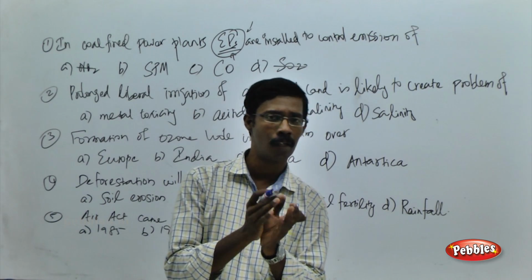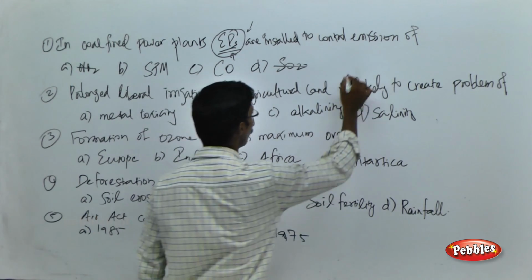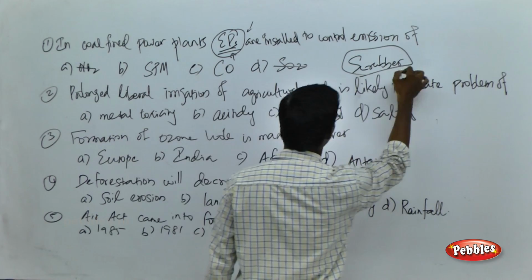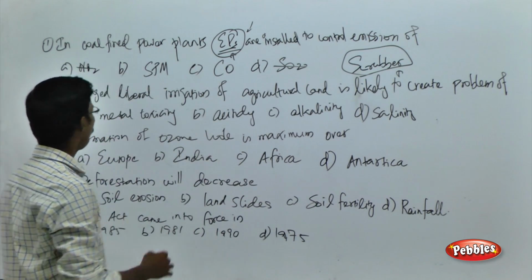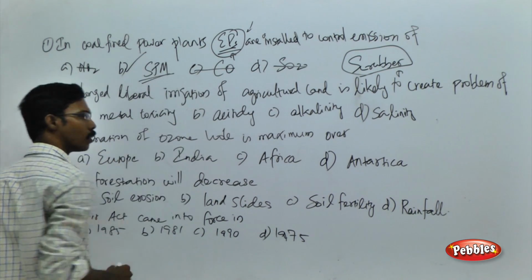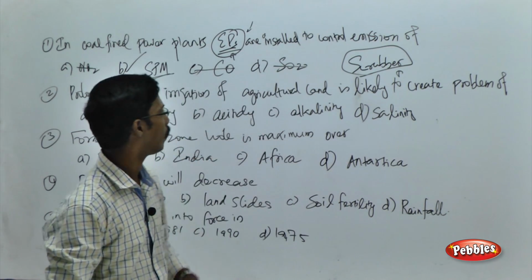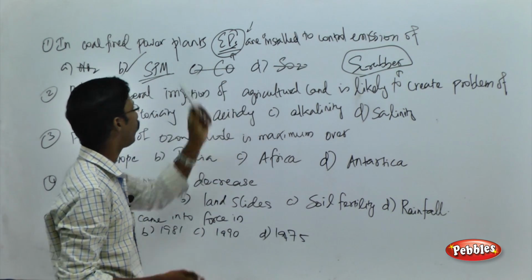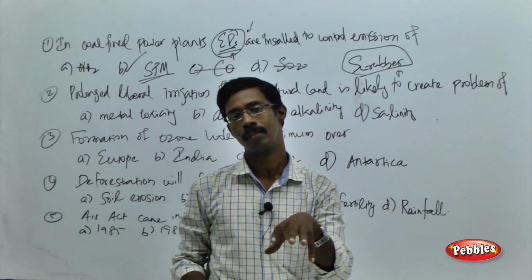I told you the term scrubber. The scrubber will filter out the sulfur dioxide and nitrogen oxide from the smoke. And carbon monoxide may not be the correct answer. As I told you, SPM refers to solid particulate matter, and the emission of SPM will be controlled by the electrostatic precipitator, which will precipitate out all the solid particles.